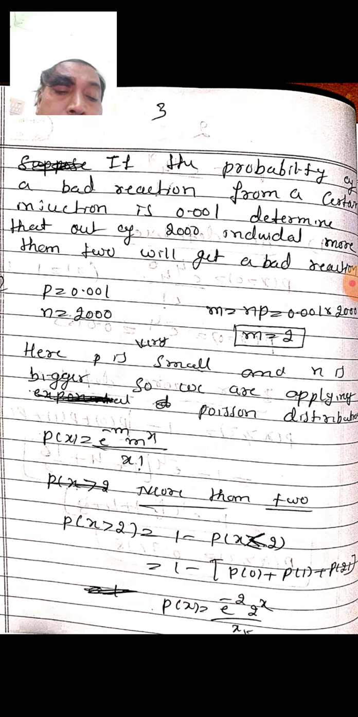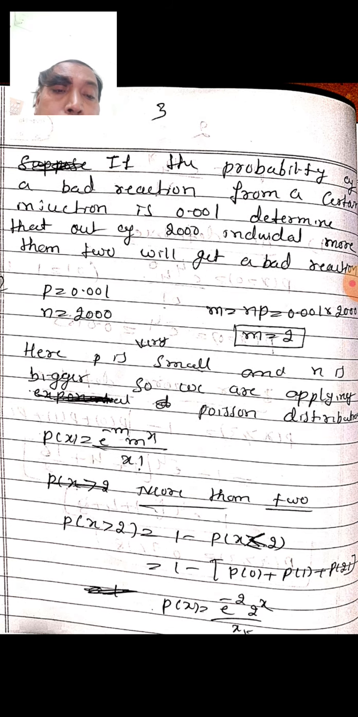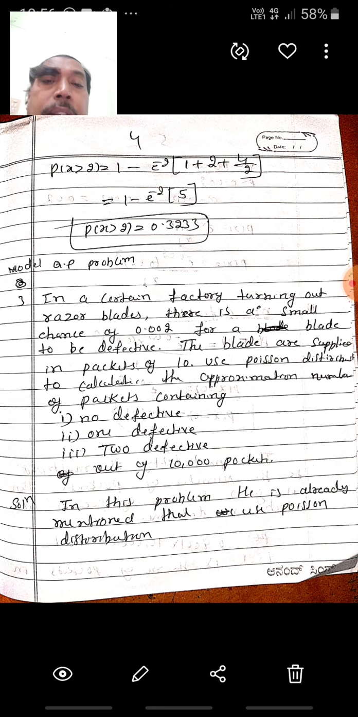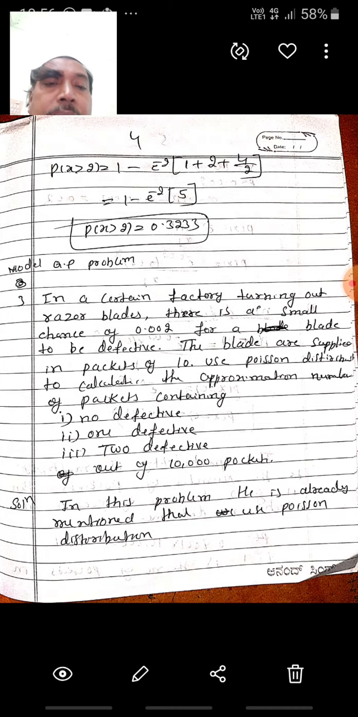Okay, then 1 minus [p of 0 plus p of 1 plus p of 2]. Now p of x is e power minus 2 times 2 power x by x factorial. See, in 1 minus, e power minus 2 is a common factor in all the terms. I will take it outside because that is a constant term.